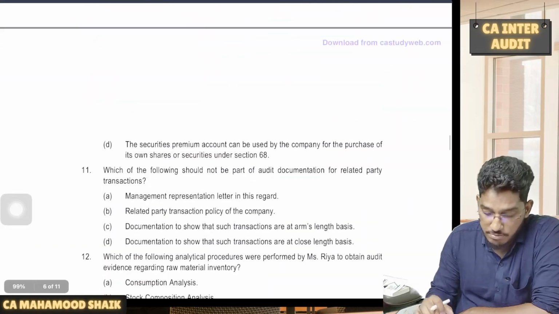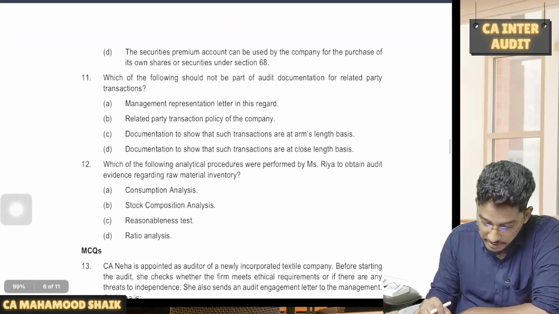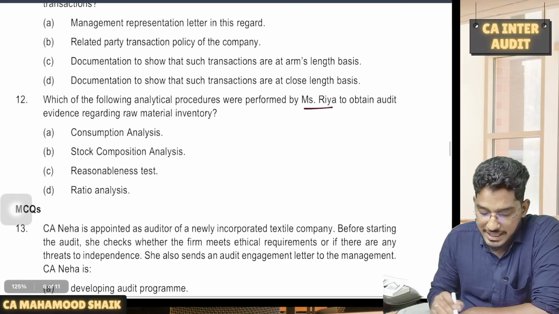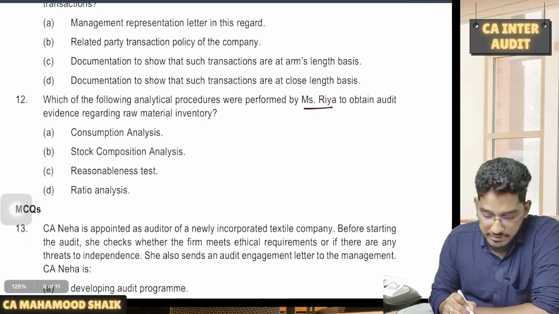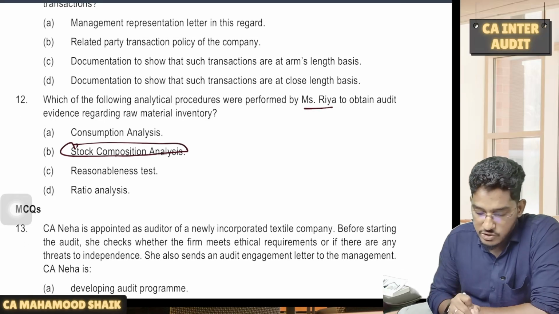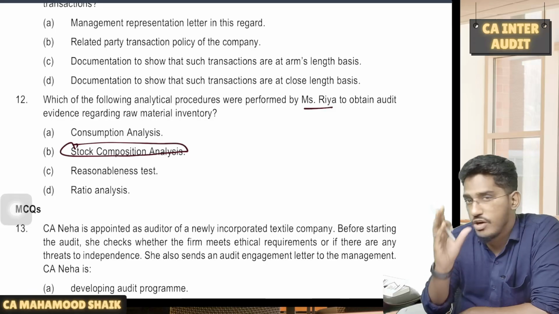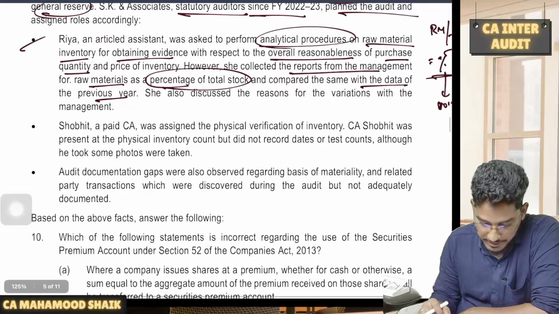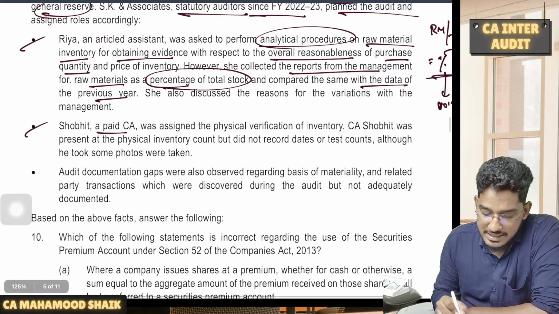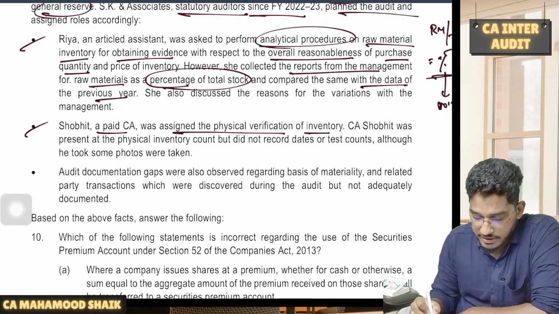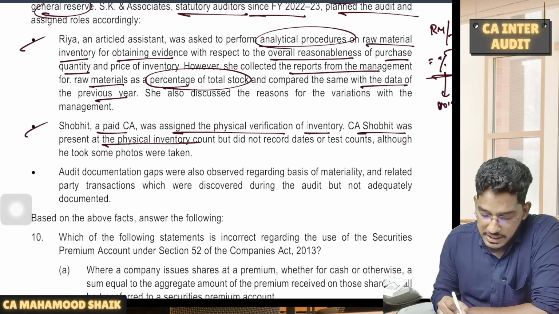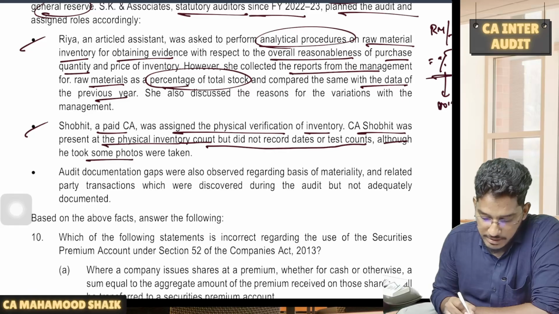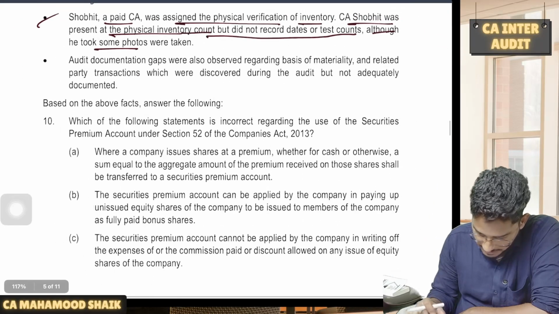She is doing stock composition. Like if you see here, which of the following analytical procedures were performed by Ms. Ria to obtain audit evidence regarding raw material inventory? So she is actually doing the stock composition analysis. In the total stock, how much is the raw material composing of? So stock composition analysis she is doing. Next, Shobit, a paid CA, was assigned the physical verification of inventory. CA Shobit was present at the physical inventory count but did not record the dates or test counts, although he took some photos. Although some photos were taken.